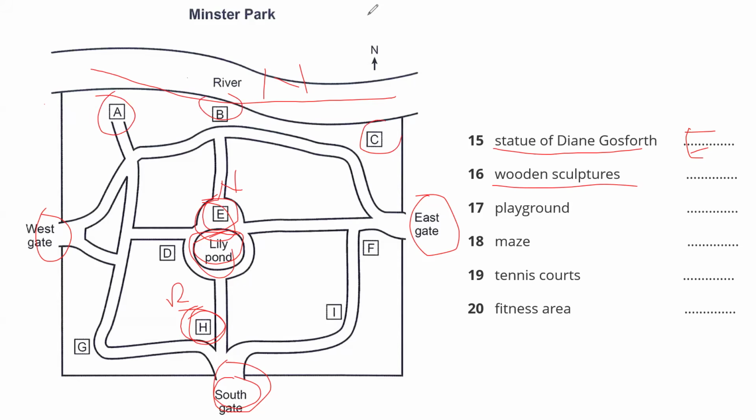The way from the east gate makes a sharp bend. This is the sharp bend. So the correct answer is what? That's straight away C.